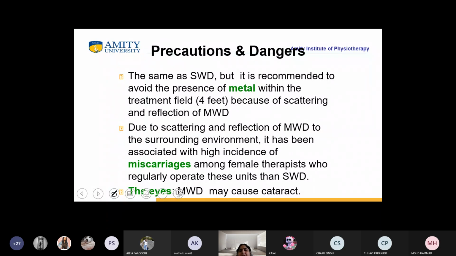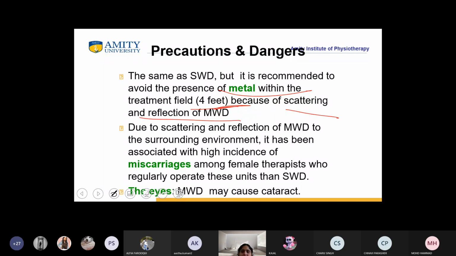Moreover, it is same as SWD. It is recommended that if there is a presence of metal within the treatment field of 4 feet, there will be scattering and reflection of MWD. So it may cause interference from the electromagnetic waves, right? Secondly, what happens when there is scattering and reflection of MWD to the surrounding environment? Therefore, females should not be there, and female physiotherapists who are pregnant should not be around.